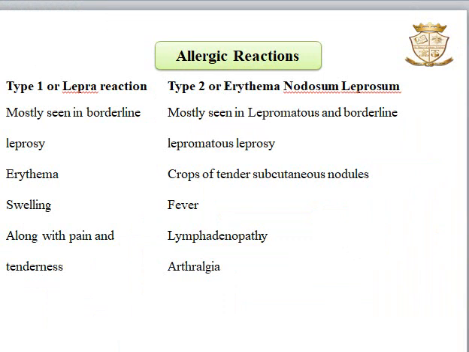Type 2 is also known as erythema nodosum leprosum. It is mostly seen in lepromatous and borderline lepromatous leprosy. And here we can see an Arthus type of response to antigens. Manifestations include crops of tender subcutaneous nodules with fever, lymphadenopathy, arthralgia.